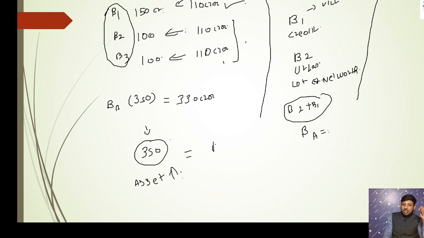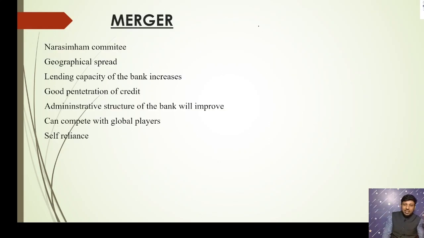And you already know that regulation of banking by the RBI is very good, and the RBI is one of the best regulators in the world. So the banking sector is already regulated greatly, and by merging these banks together, the net worth becomes very high. So the bank is becoming strong. The bank is becoming big by the merger and strong based on the strong regulation of the RBI.